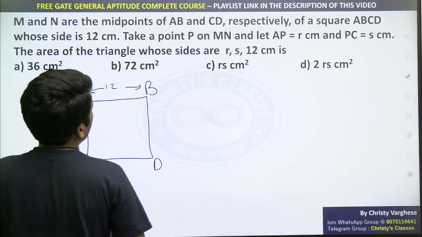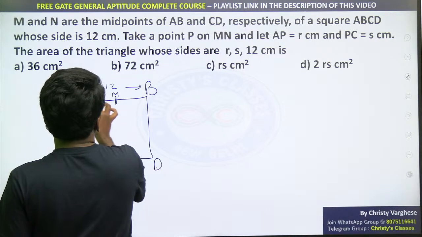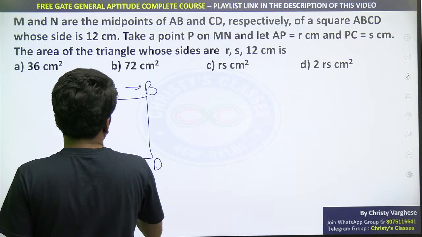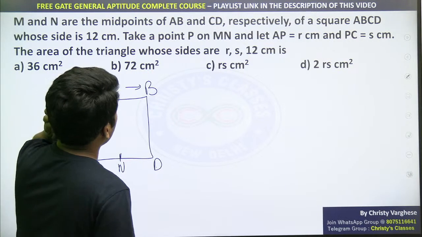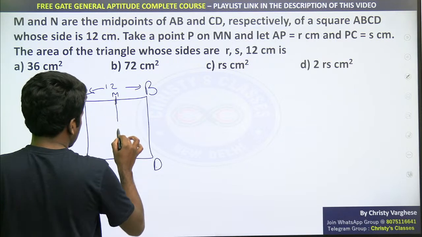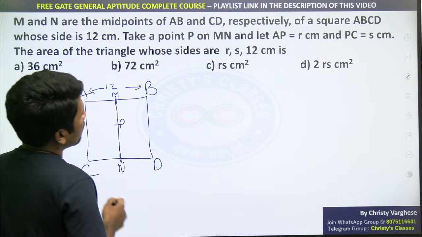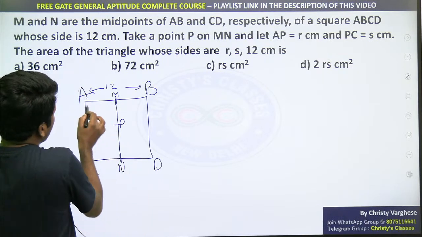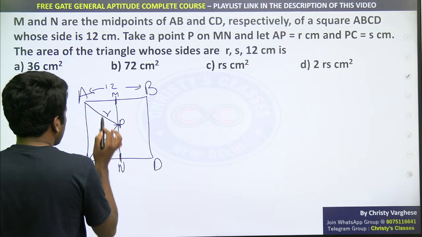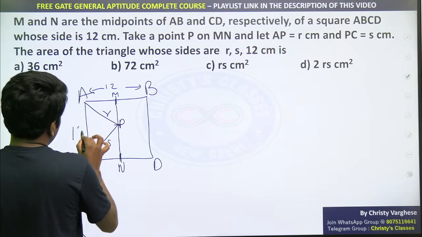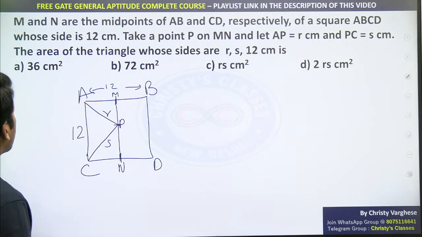Take a point P on MN. So M and N are midpoints of AB and CD, means middle point M. That means this much is 6, this much is 6, and this is N. Let AP equal to, take a point P on MN. So I will draw P here, somewhere here, such that AP equal to R centimeter, and PC equal to S centimeter. And this is definitely 12 centimeter, na? Because it's the side of that square, which is already mentioned, side length is 12.